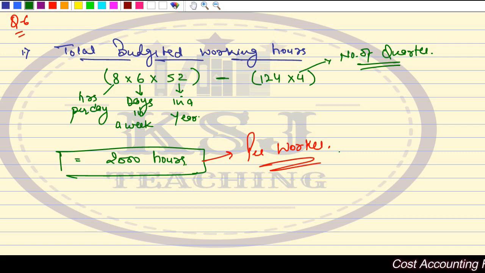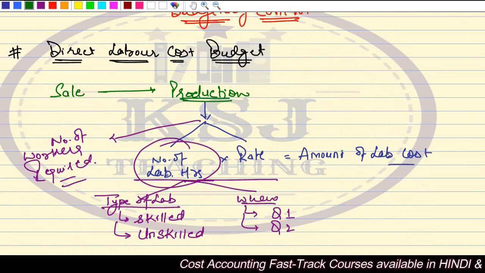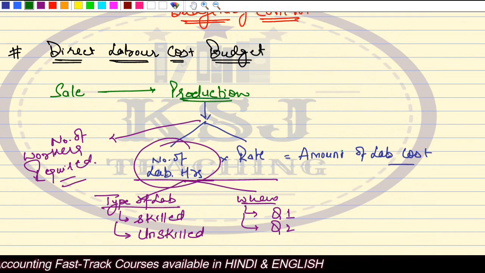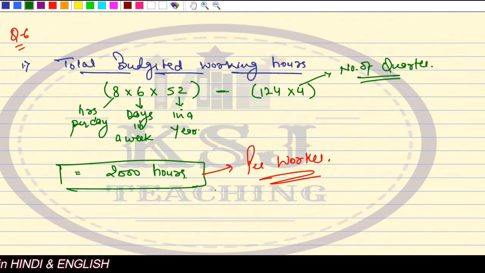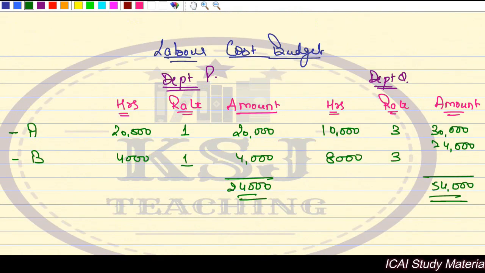So this is about the direct labor cost budget, where we try to identify the number of workers required and the total number of hours that are required, and multiplied by the rate, that will give you the labor cost. Okay, moving on to the next one. This was about the labor cost budget.